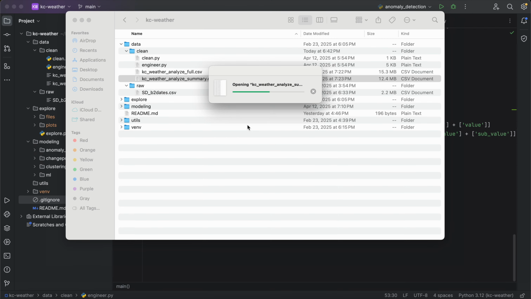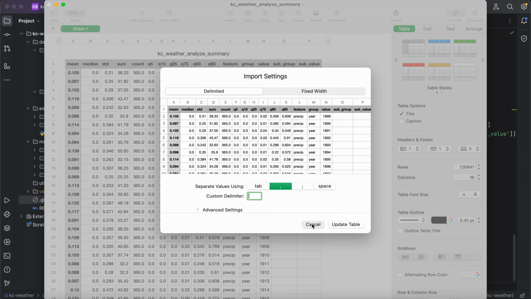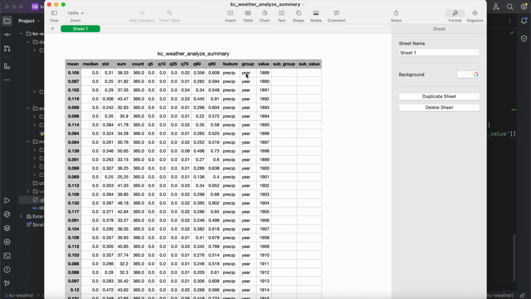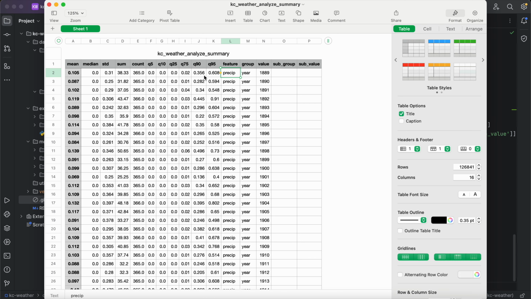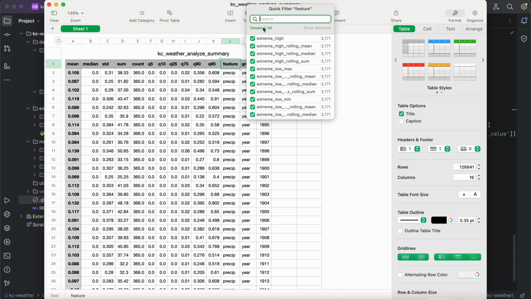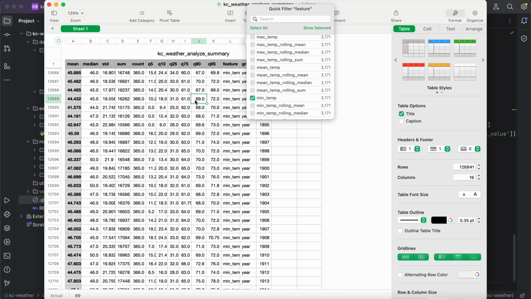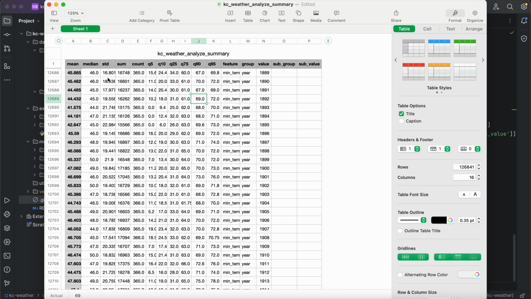There's also that summary file that I talked about. And so, for example, this will be the yearly summary statistics for precipitation throughout the entire year, basically. So these are daily values that are then summed and aggregated. And it's not just precipitation that we have here. We could look at a bunch of different features here, but we can just look at, for example, the min temperature. So this is the summary stats for daily min temperature in the year 1889.